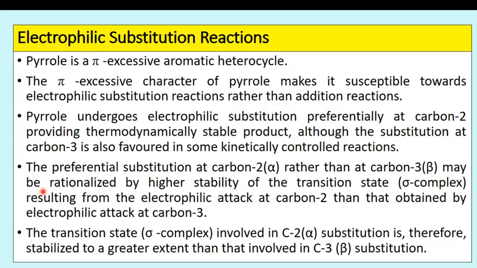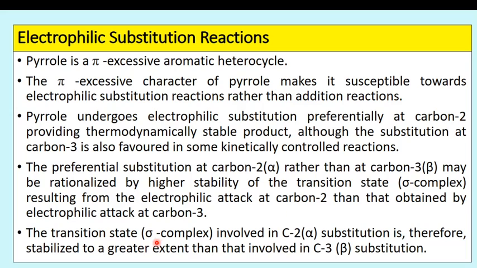The preferential substitution at carbon 2, that is the alpha position, rather than at carbon 3, that is the beta position, may be rationalized by the higher stability of the transition state, that is the sigma complex, resulting from the electrophilic attack at carbon 2 than that obtained by electrophilic attack at carbon 3.